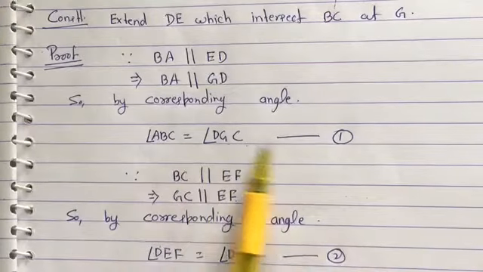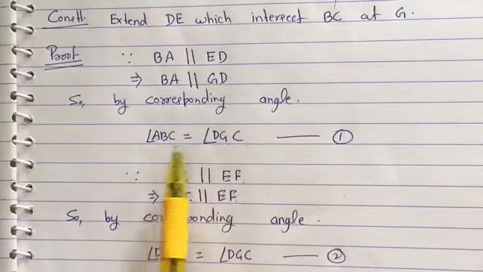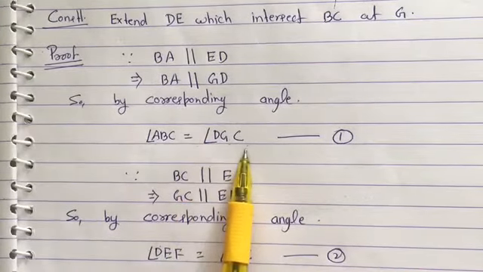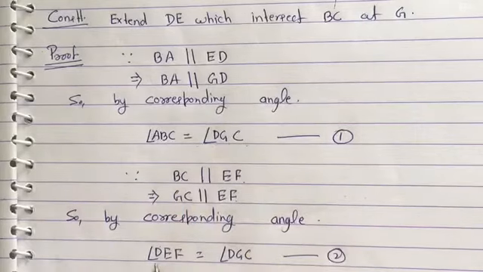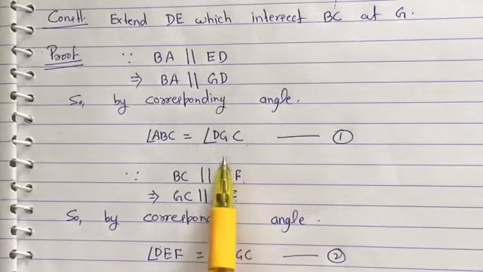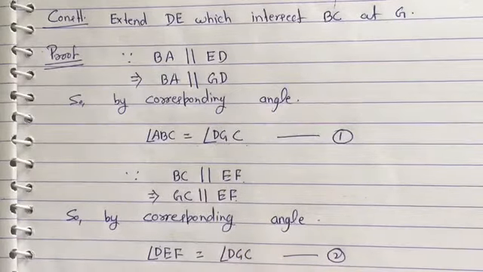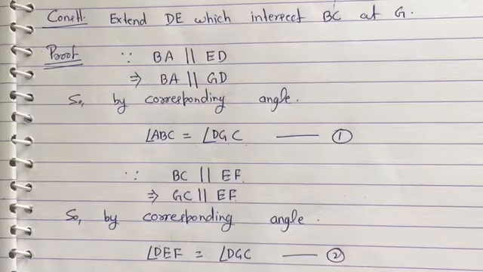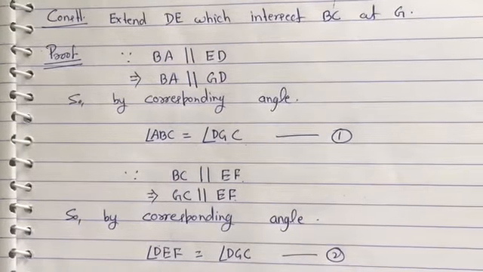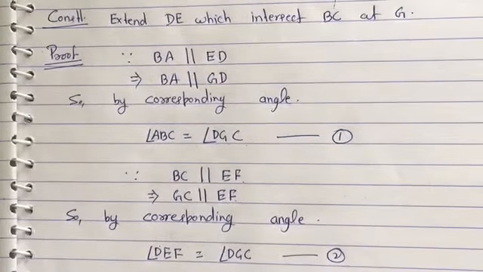Look, in equation 1, angle ABC is equal to angle DGC. In equation 2, angle DEF is equal to angle DGC. In both equations, the RHS is the same, and if in any two equations the RHS are equal, then their LHS must be equal.